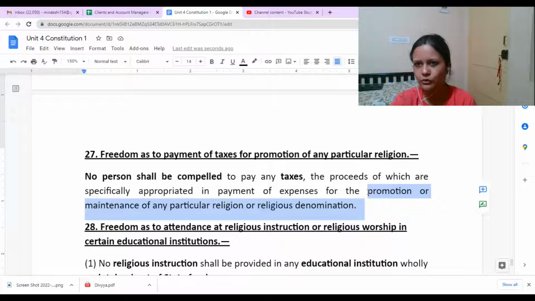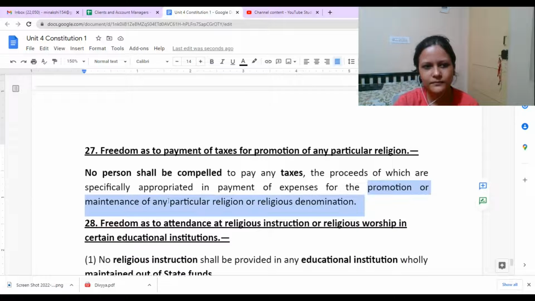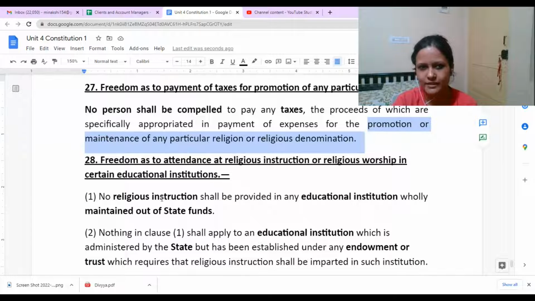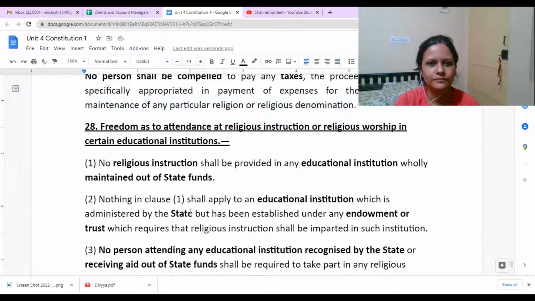So if you are a Hindu, you have selected that you want to follow that particular religion. The government would not compulsorily impose a tax and say you need to pay this tax and we will use it to maintain another religion. That would not happen, because again you are being given a freedom to decide which religion you want to practice, profess and propagate. Okay, that is nothing but Article 27. Yes, ma'am.